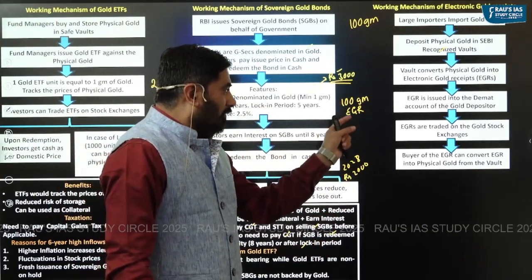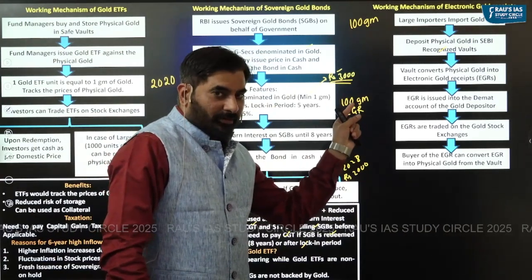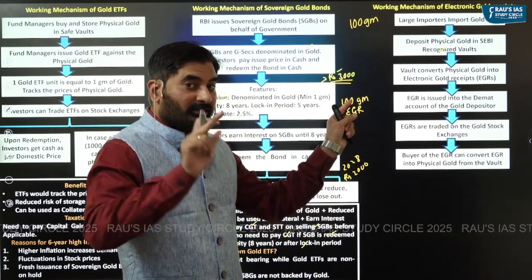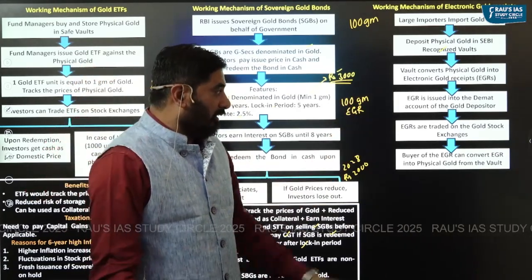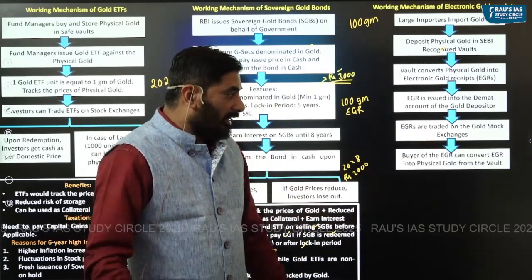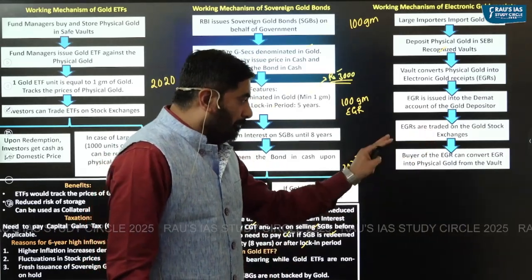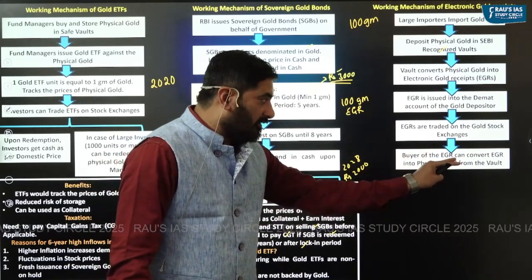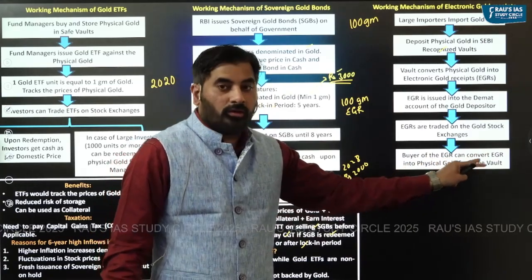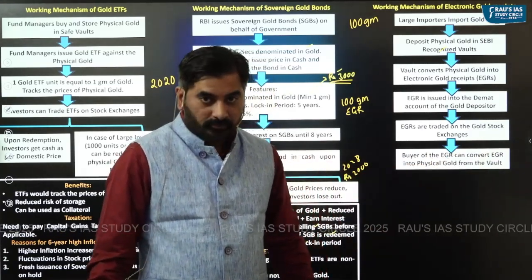The value of this electronic gold receipt tracks the value of physical gold, just like your ETF. Electronic gold receipts are traded on the stock exchanges, and the buyer of electronic gold receipts can convert electronic gold receipts into physical gold from the vault.